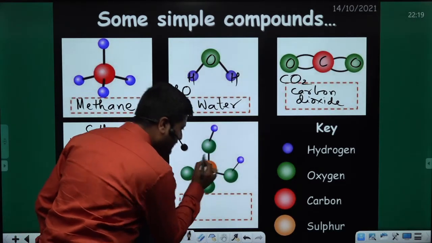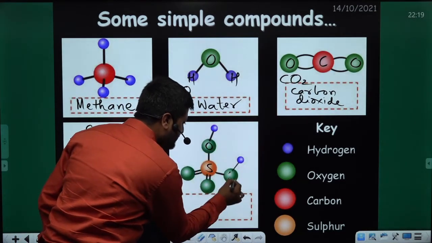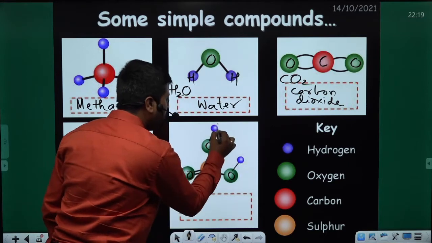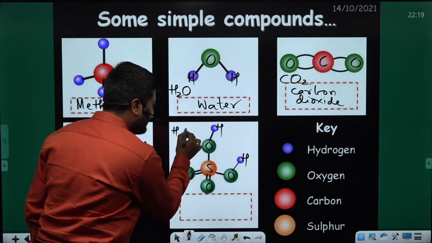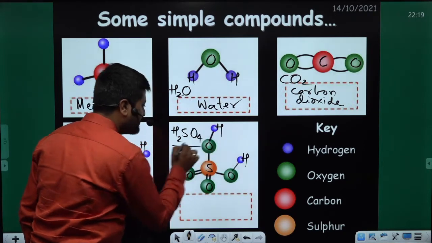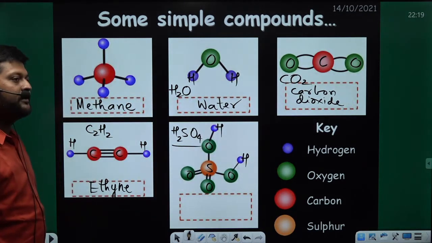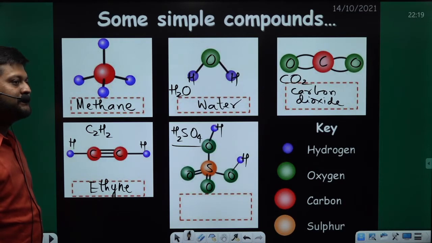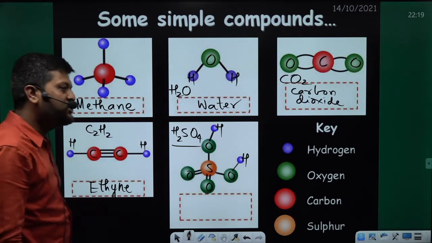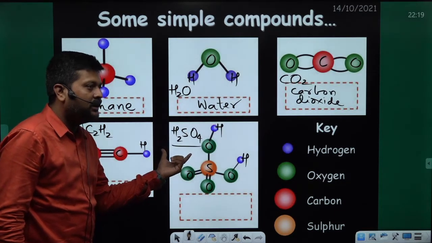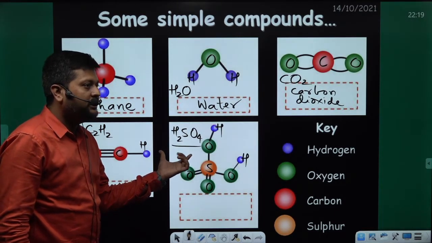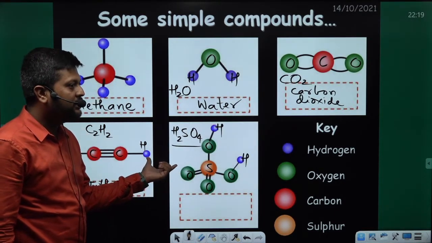This one is sulfur. The green ones are oxygen. And we have 2 hydrogens. So this is H2SO4. What's the name of this compound? Acid. Have you ever heard of hydrochloric acid?